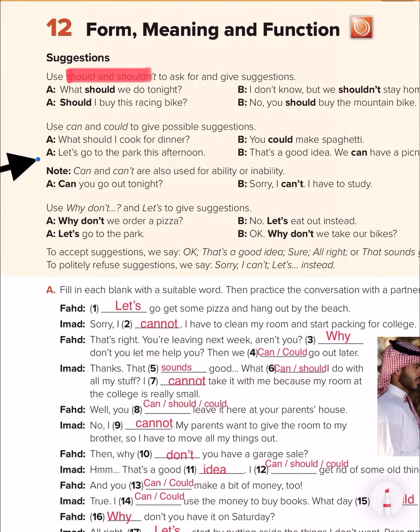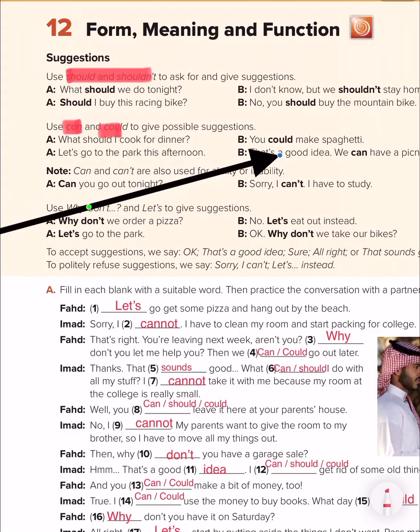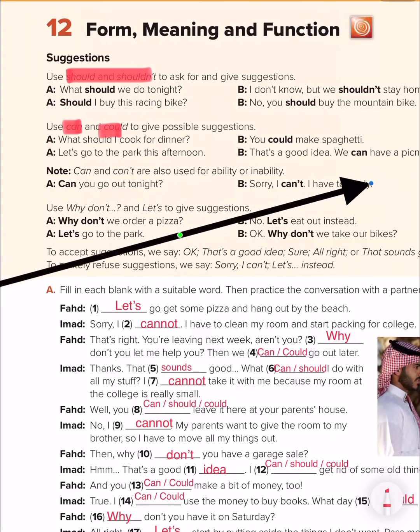Number 2, use can or could to give possible suggestions, so suggestions that you can do simply. For example, here, number 1: What should I cook for dinner? You could cook spaghetti. Or look here: Let's go to the park this afternoon. That is a good idea. We can have a picnic.